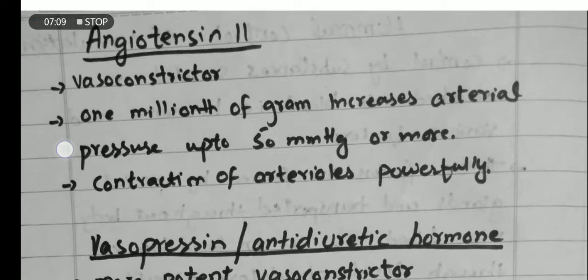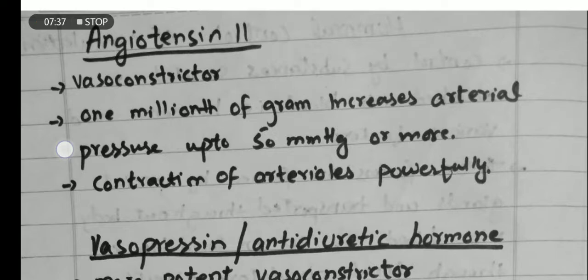It increases the total peripheral vascular resistance by increasing the blood pressure. Definitely, when vessels are constricted, resistance of vessels increases. Suppose vessels A, B, or C are under the exposure of the vasoconstrictor angiotensin 2.